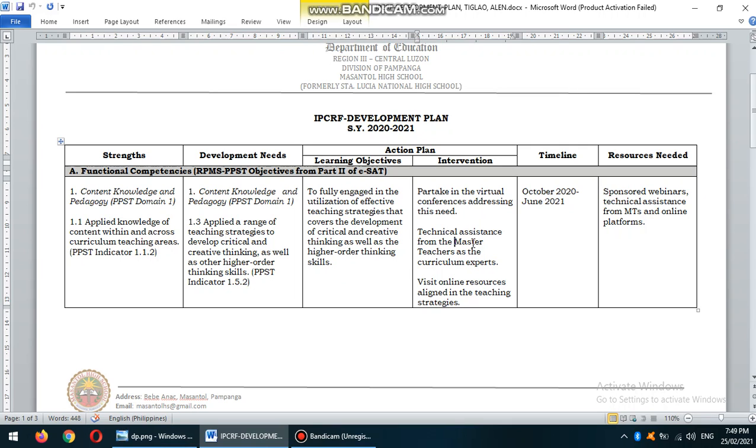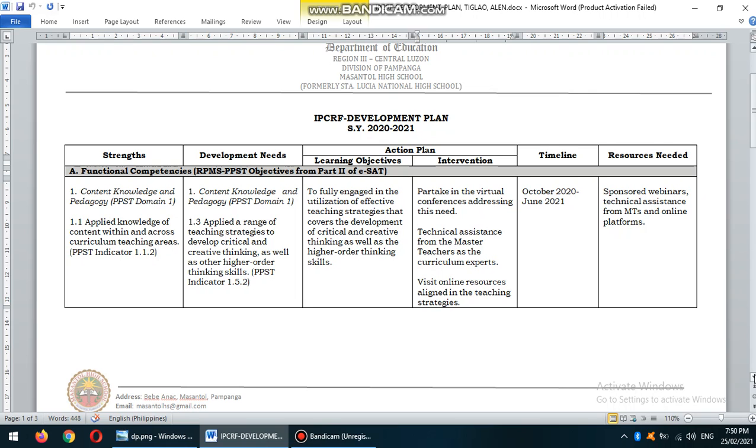Now, for example, I have here partake in the virtual conferences addressing this need, technical assistance from the master teachers as the curriculum experts, and visit online resources aligned to teaching strategies. And my timeline would be October 2020 to June 2021. And the resources needed, if you need internet, if you need human resources, if you need anything that can help you in addressing the gap based on the intervention.